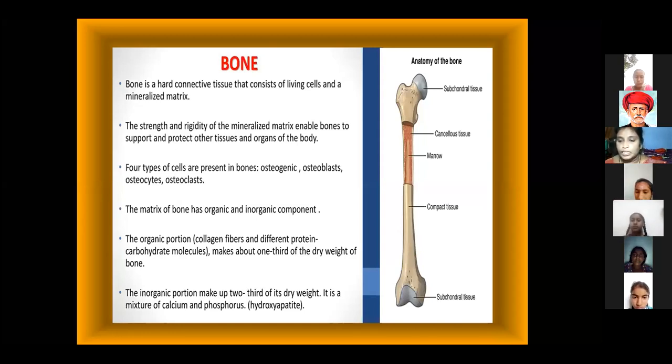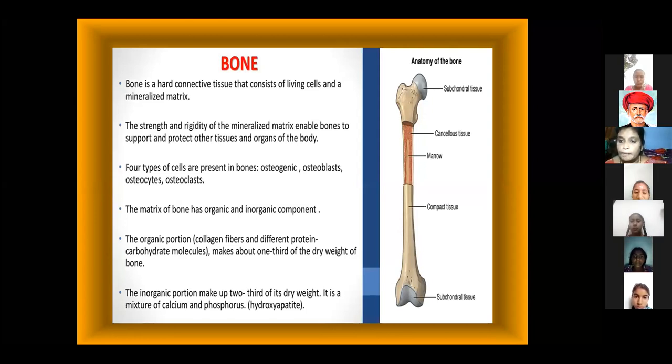See in this picture the anatomy of the bone. Bone is very strong. Bone is a hard connective tissue that consists of living cells and a mineralized matrix. Do you know how many bones are there inside the human body?